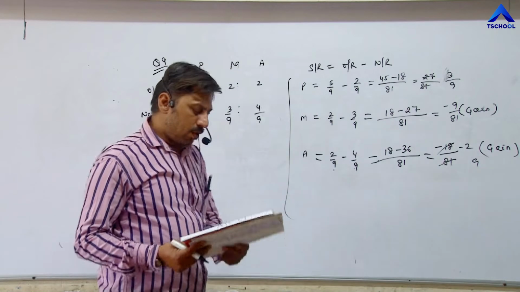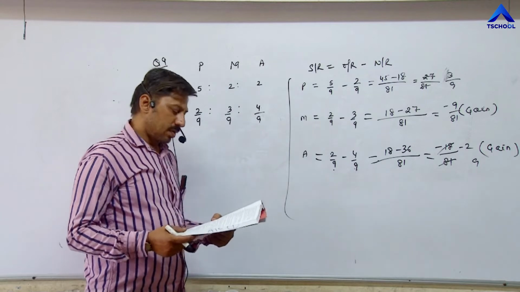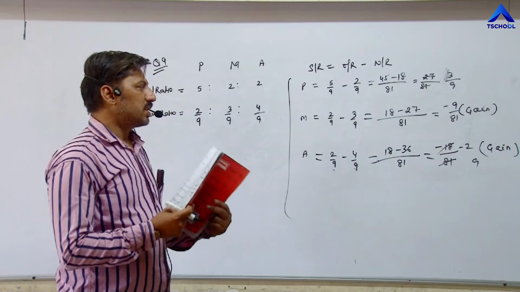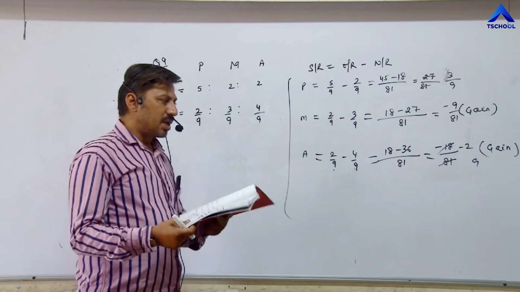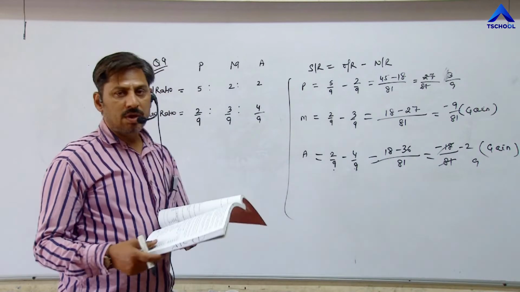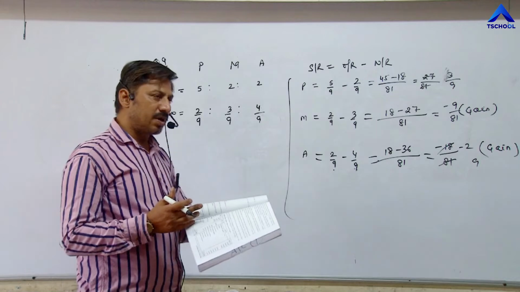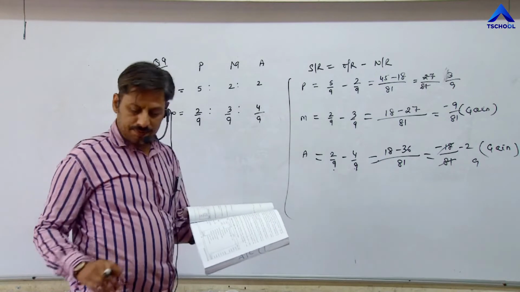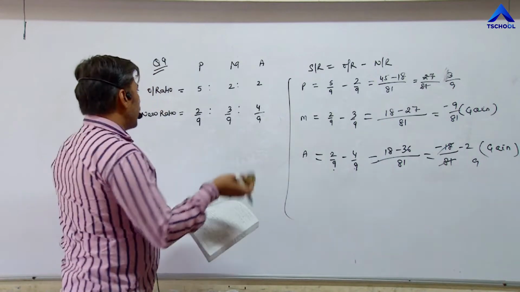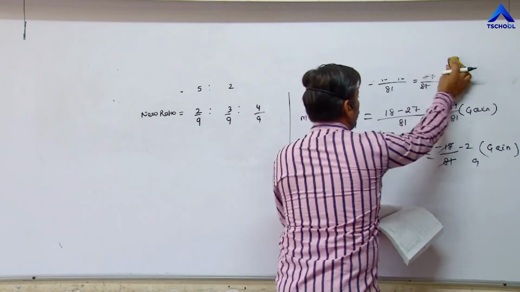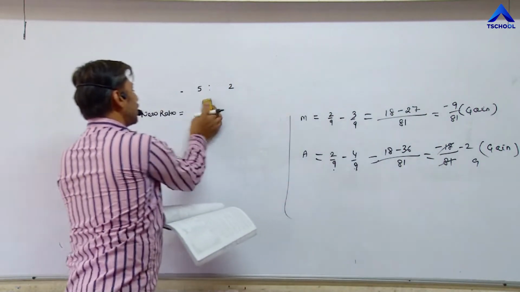Question number 4 to question number 9 completed. First topic, calculation of sacrificing ratio and gaining ratio is completed. Second topic is related with revaluation account. We will do later on in next chapter, chapter number 5. Whenever we will do admission of partner, we will touch this topic also. Now next topic, second part and last portion, and this chapter will be completed.